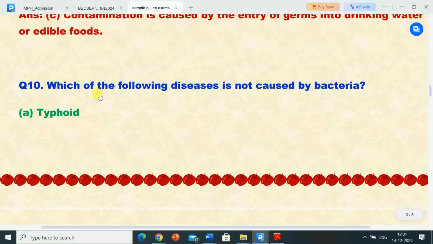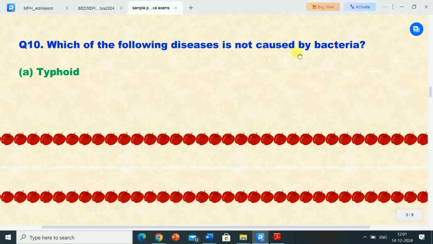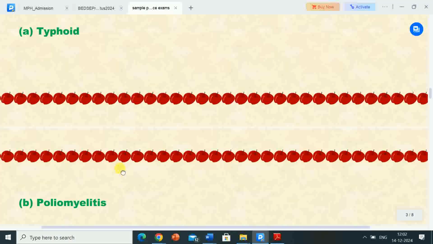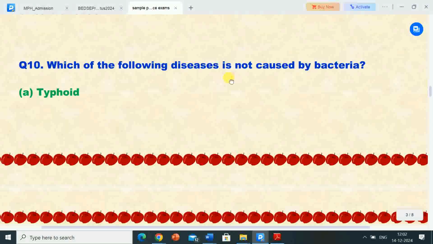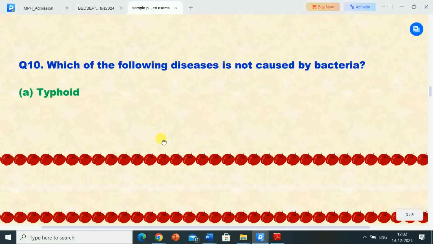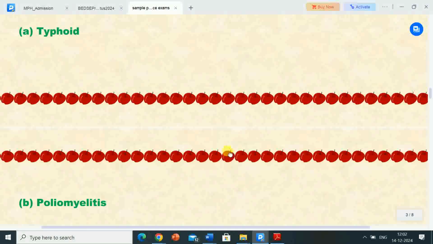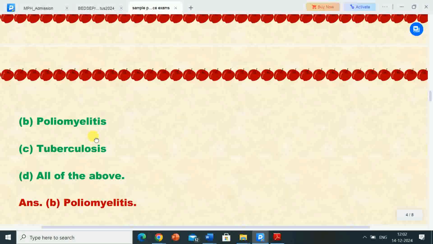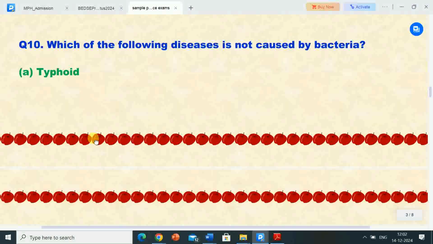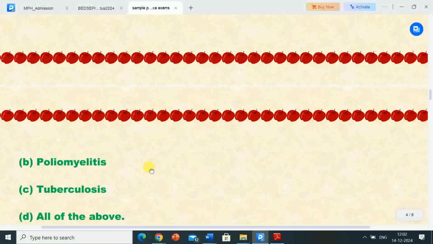Next question is, which of the following diseases is not caused by bacteria? Options are A. Typhoid, B. Poliomyelitis, C. Tuberculosis, D. None of the above. Its correct answer is option B, poliomyelitis. So poliomyelitis disease is not caused by bacteria. And options A and C, that is typhoid and tuberculosis, these diseases are caused by bacteria.